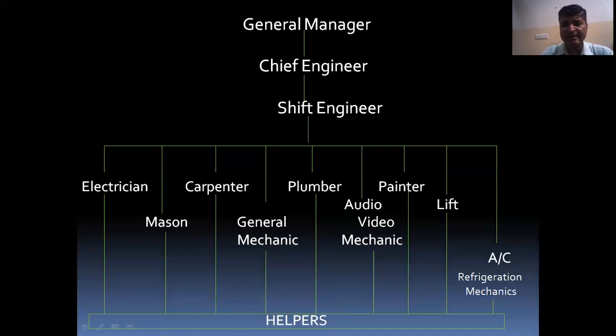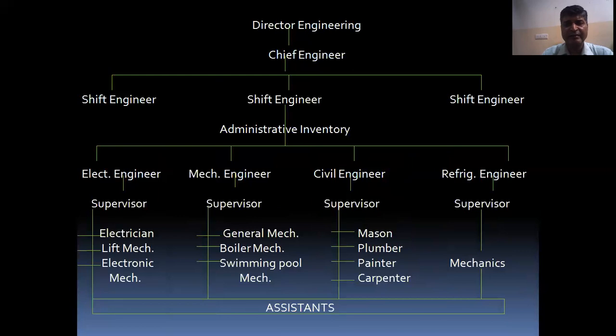Next, this is the chart for a large hotel. It is headed by the director engineering, the person responsible for the whole engineering department, assisted by one chief engineer.